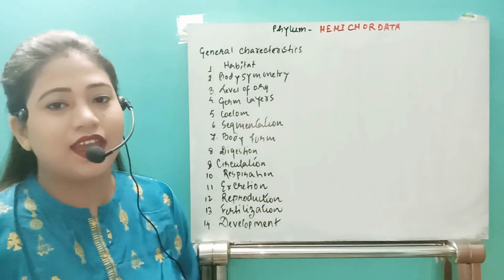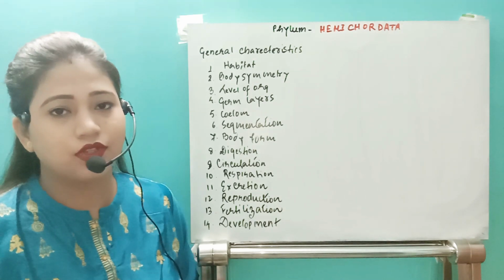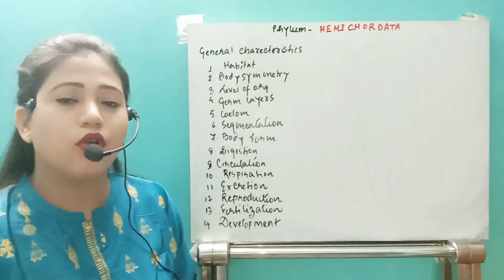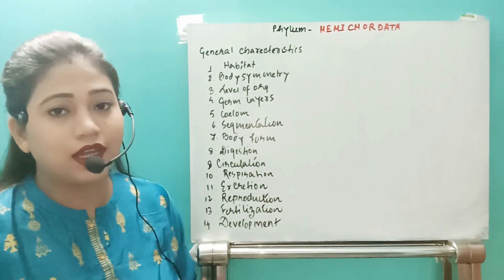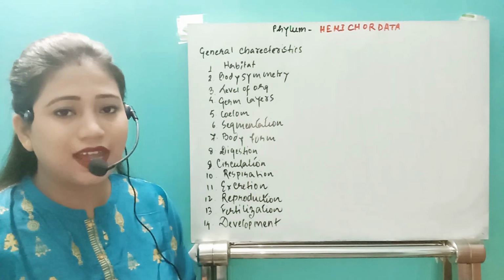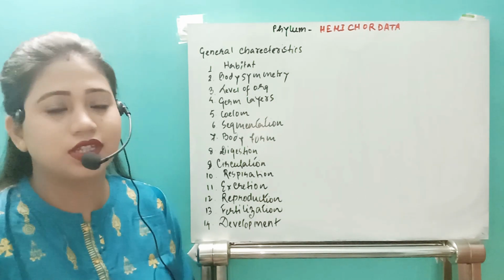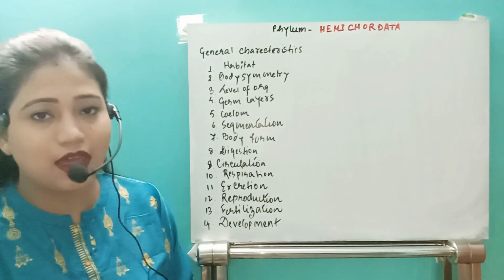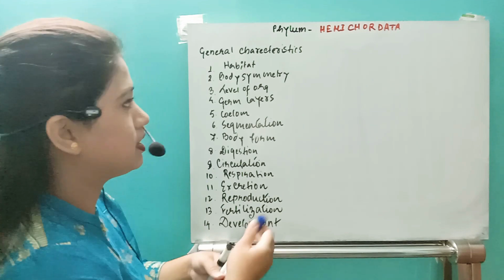Hello students, in the last class we discussed the phylum Echinodermata, which was the last phylum of the non-chordata. Now after the phylum Echinodermata we will start the next phylum, and that phylum is actually an intermediate between the non-chordate and the chordate, that is Hemichordata. So what does the term Hemichordata mean?